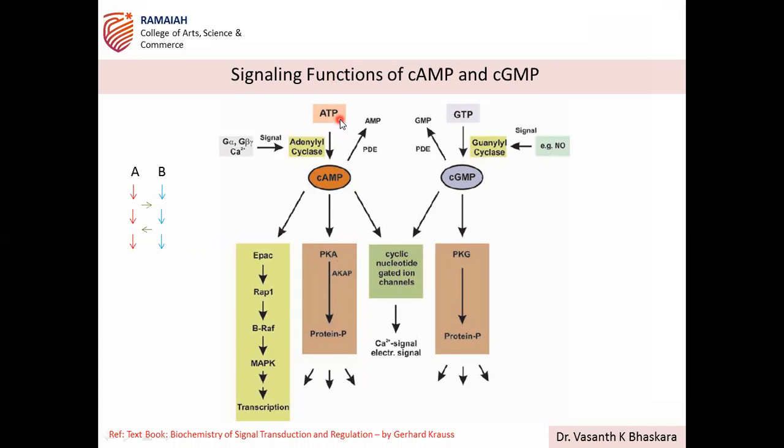So ATP, what we discussed, ATP is the source for formation of cAMP by the action of adenylyl cyclase. This adenylyl cyclase is present in the membrane, right? It is associated with the membrane, and it is activated by the heterotrimer.